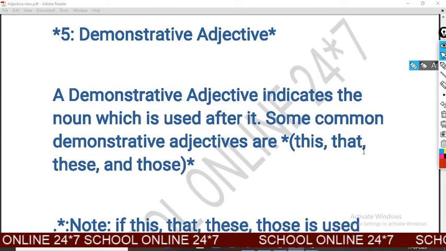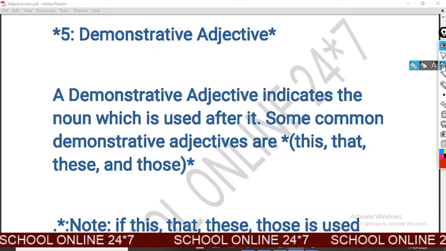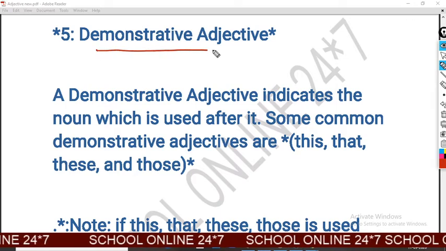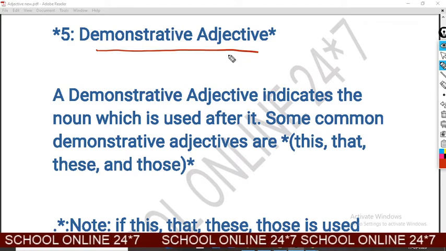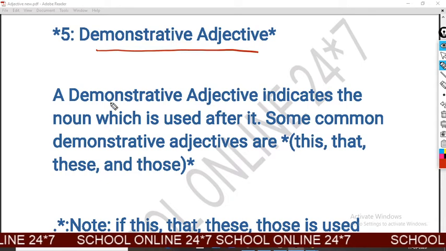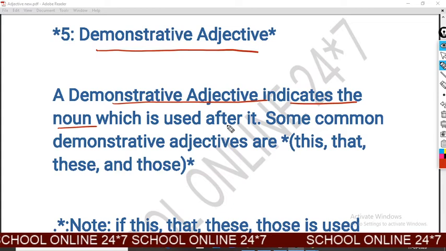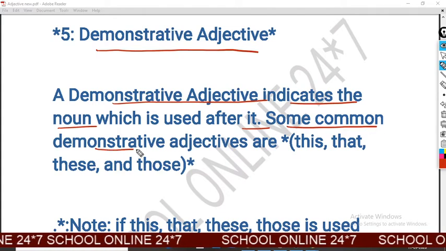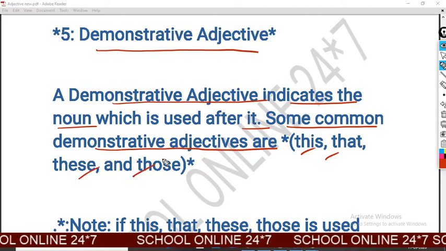Now I am going to describe the fifth kind of adjective, the demonstrative adjective. What is a demonstrative adjective? Look at the definition. A demonstrative adjective indicates the noun which is used after it. Some common demonstrative adjectives are this, that, these, and those.